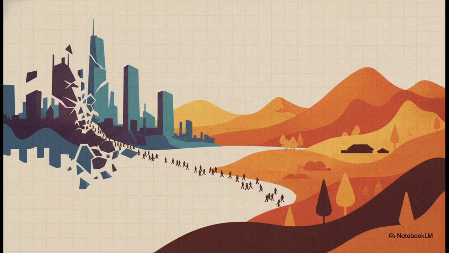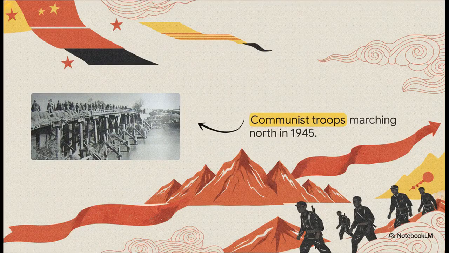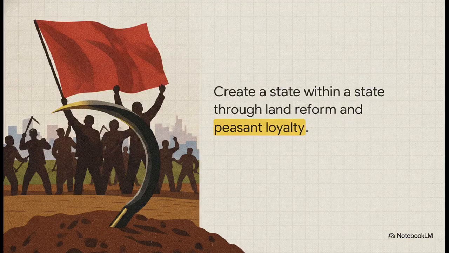It started in 1927 when the Kuomintang violently purged the communists, forcing them to flee into the rural wilderness. This created a huge divide. Chiang Kai-shek had the urban elites, while Mao Zedong mobilized the rural peasantry. During their grueling long march retreat to the northwest, Mao actually managed to consolidate his undisputed leadership. His genius move? Ditching traditional urban uprisings to build a state within a state, fueled by peasant loyalty.